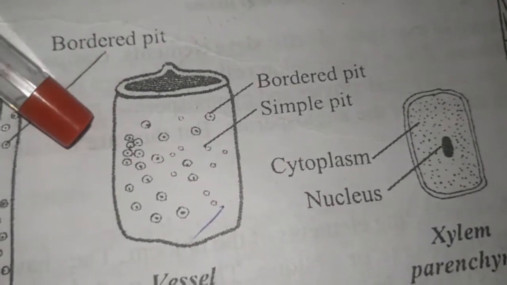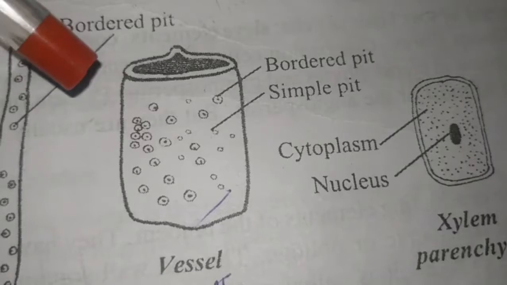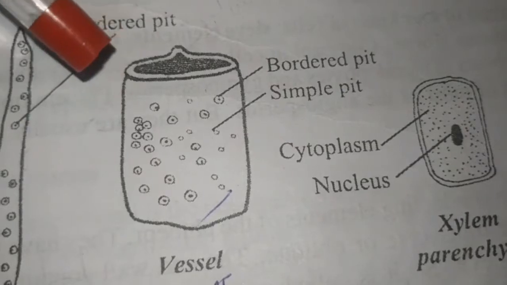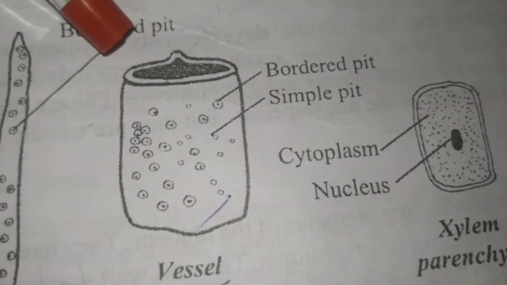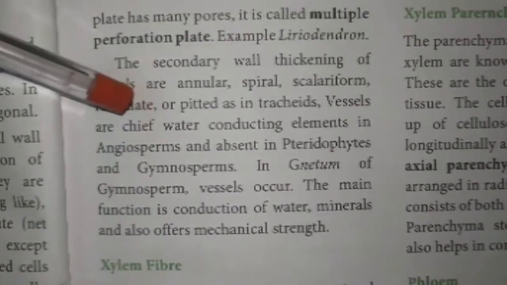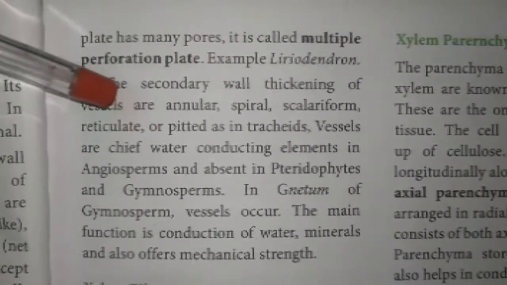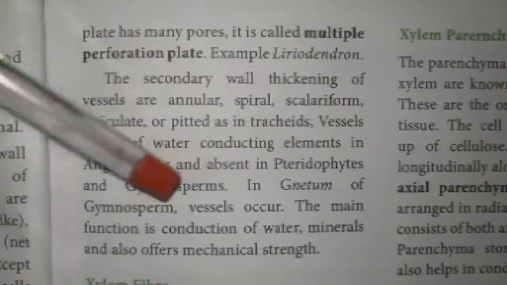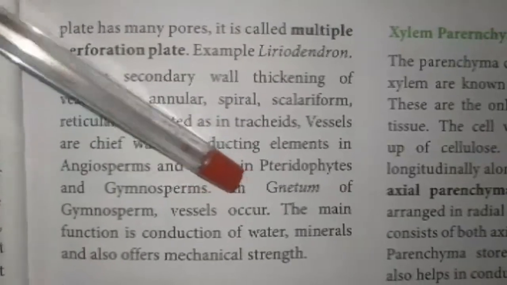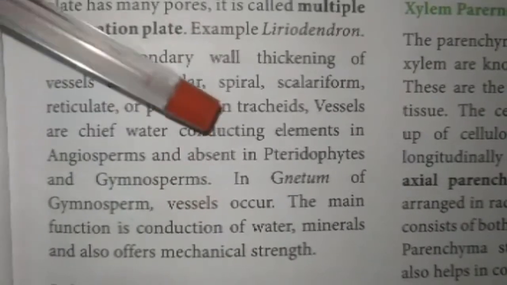So the trachea are the chief water conducting elements in the angiosperms. They are absent in the gymnosperms. They occur only in the angiosperms. They are the chief water conducting elements in the angiosperms and also offer mechanical support to the plant. Vessels are mostly absent in gymnosperms except Gnetum, where vessels are present. So the main function of the vessels is to conduct water and minerals and also offer mechanical strength to the plant.